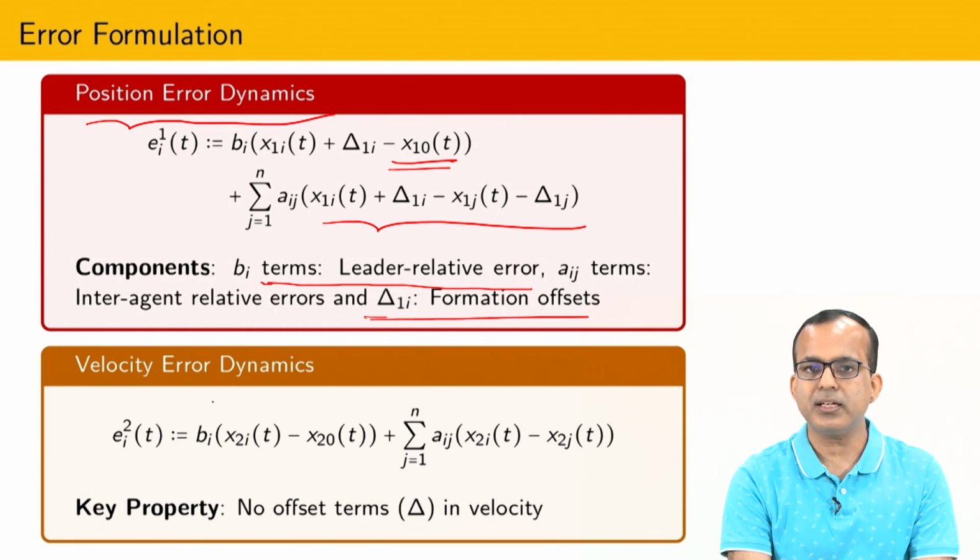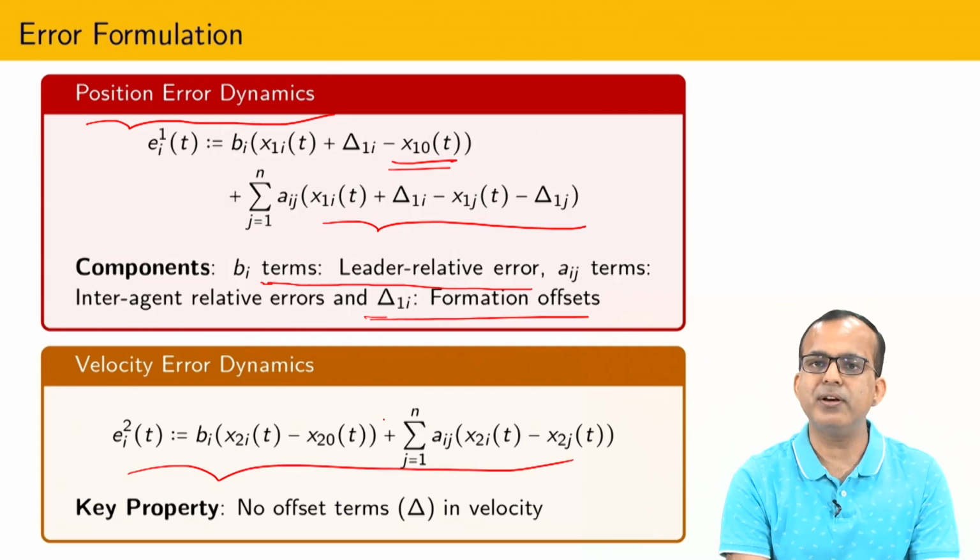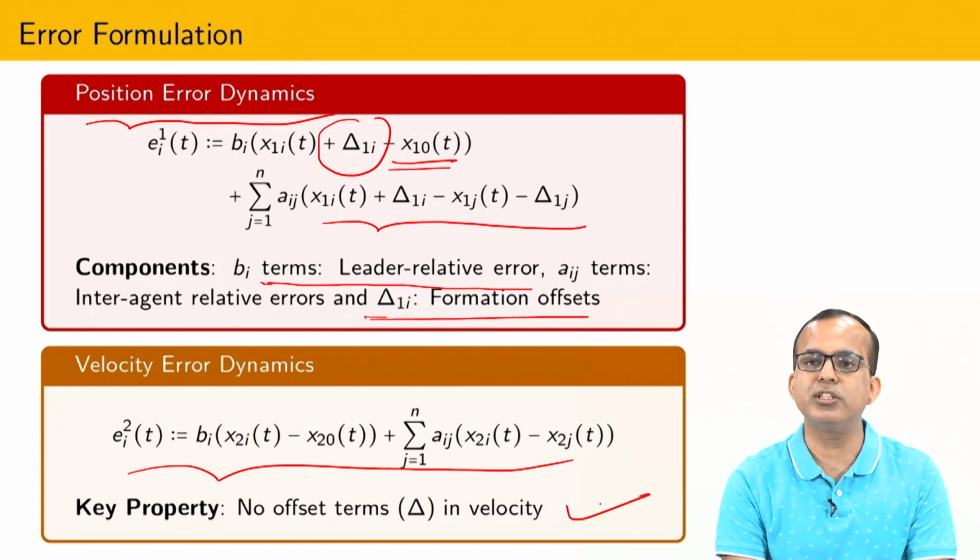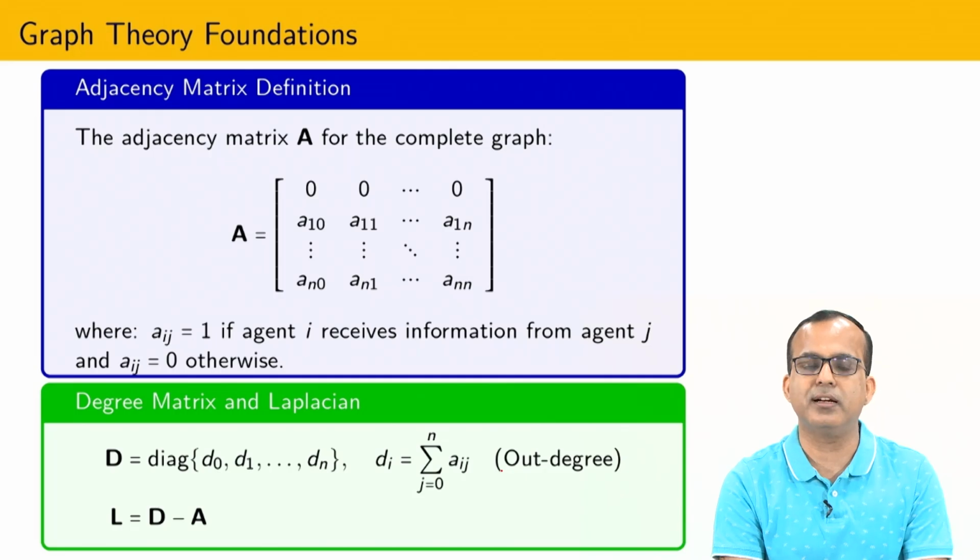After that we can define the relative velocity. Whenever we define the relative velocity, obviously we take the derivative of this, and when we take the derivative, if delta, the relative offset, is constant, then it becomes 0, and due to that there is no offset term that appears in the velocity.